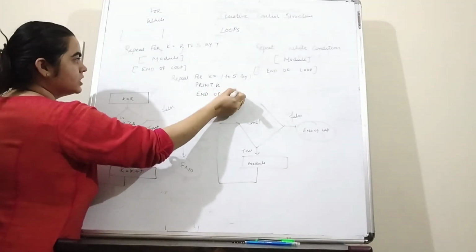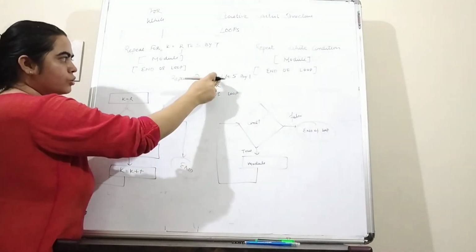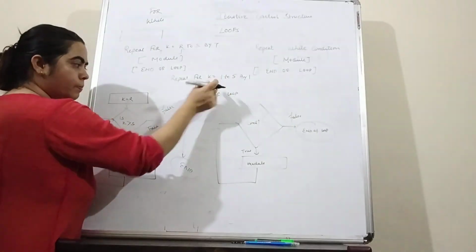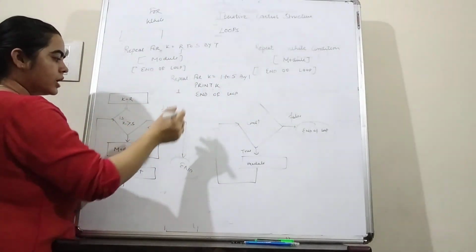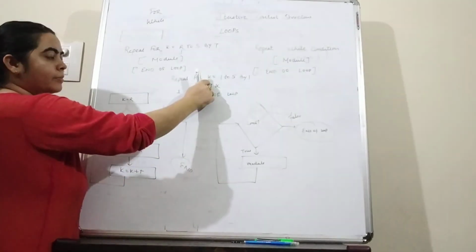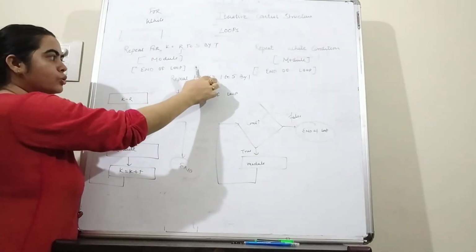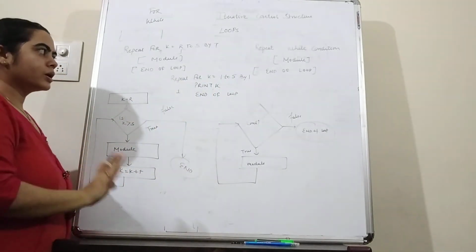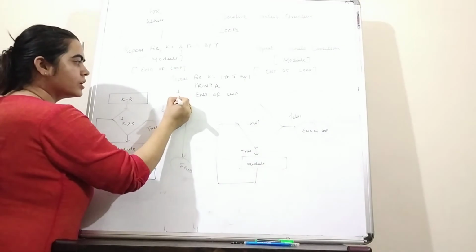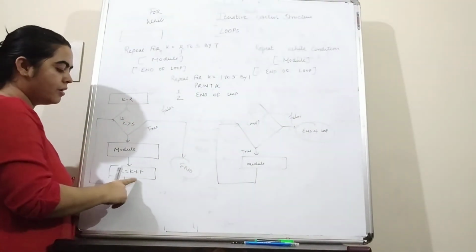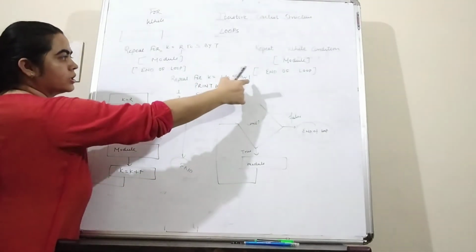So initially the value of k is equal to 1, and 1 to 5 the condition is satisfied. So it will print 1, and after this again it will be incremented by 1. So after incrementing, now the value of k is equal to 2. Then again we can check the condition 2 to 5. So again the condition is satisfied, then we can print 2. And afterwards again the k value is incremented by 1, that is by t. So here t is 1.